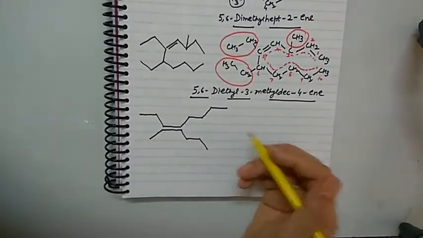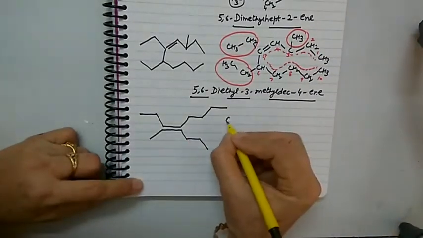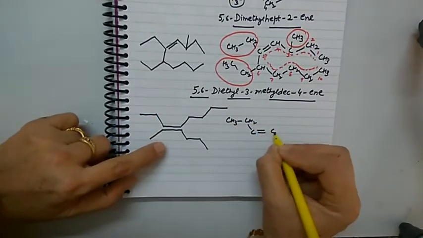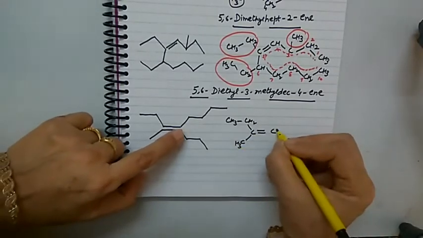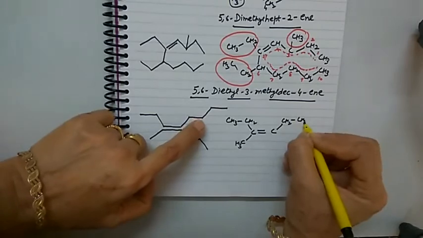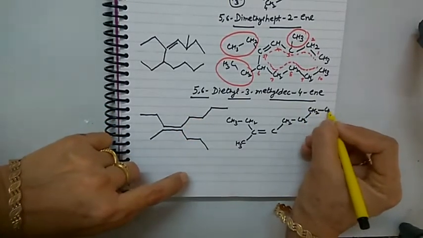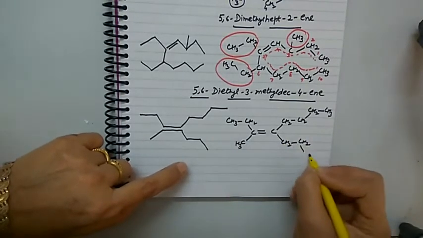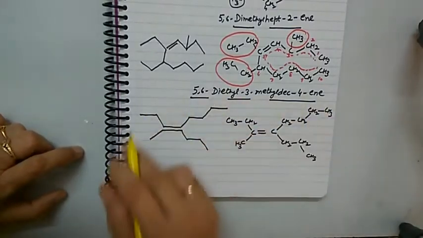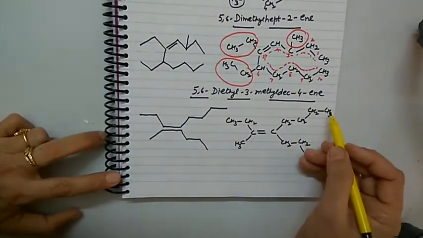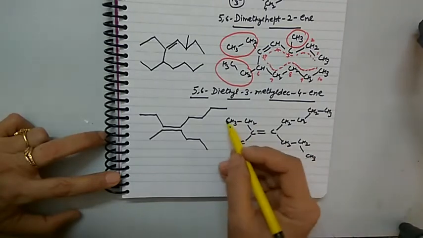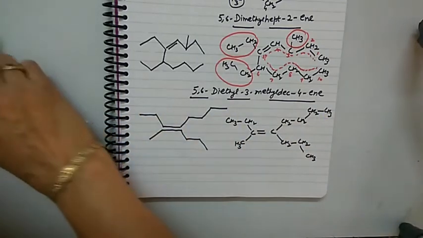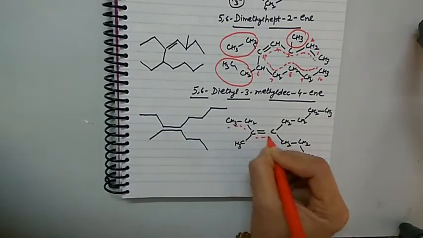Now let us come to another one. So let us write the structure first. CH3, then CH2, C double bond C, here CH3, upside here CH2, CH2, CH2 and CH3. Here CH2, CH2 and CH3. Clear? This is the structure for this compound. Now select the longest chain. 1 2 3 4 5 6 7 8. Right? 1 2 3 4 5 6 7. So this will be the longest chain.